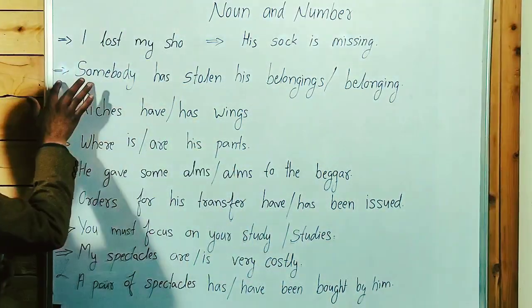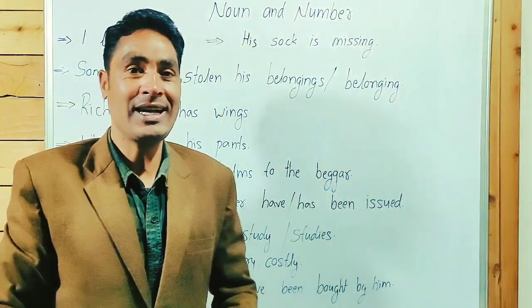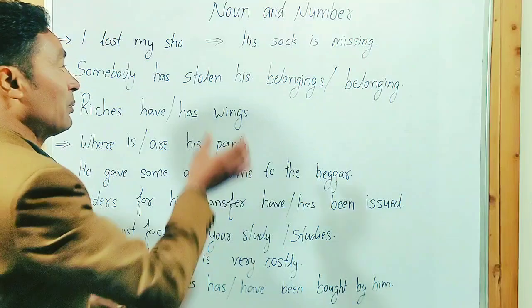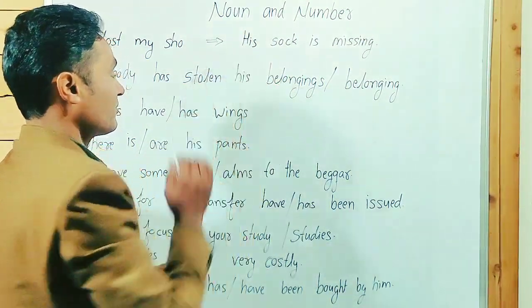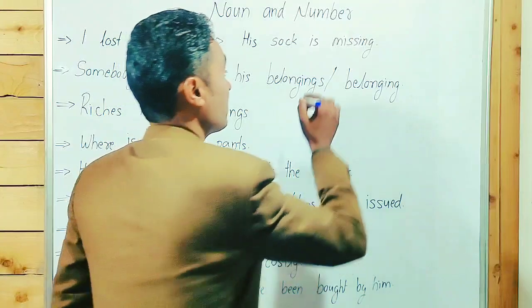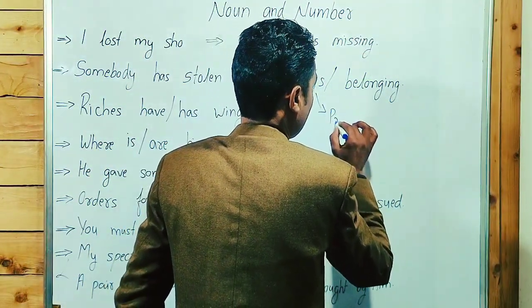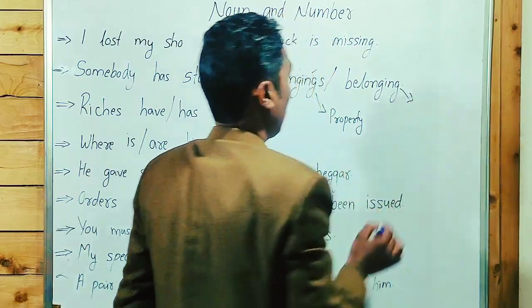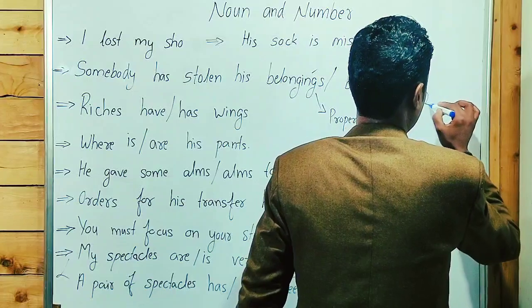Somebody has stolen his belongings. Belongings means property. When we talk about belonging without s, it means related.